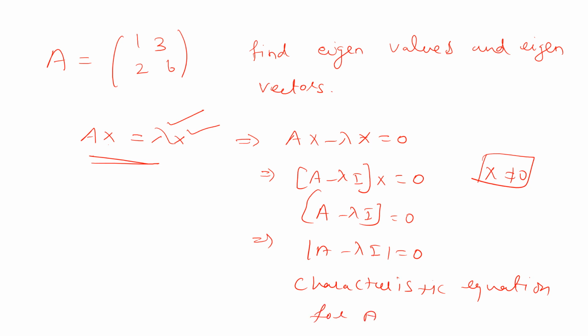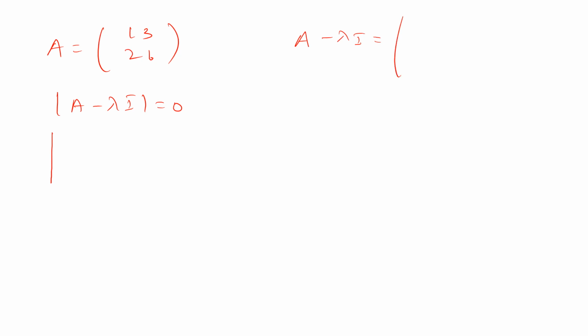Okay, so now let us discuss this for this example. A equal to 1, 3, 2, 6. So what is the characteristic equation? The determinant of A minus lambda I equal to 0. So what is A minus lambda I? A minus lambda I equal to 1, 3, 2, 6 minus lambda times I, which is the matrix 1, 0, 0, 1.